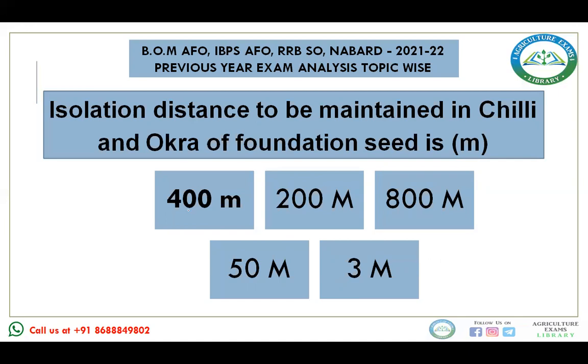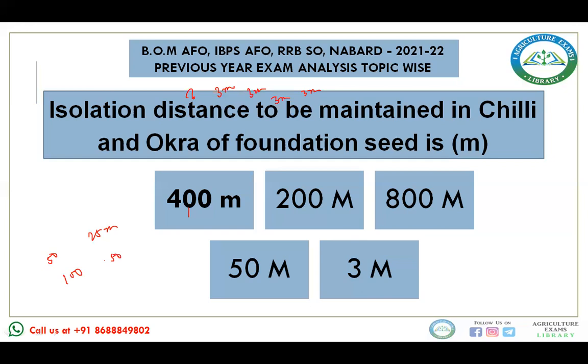Now, when you talk about wheat, the isolation distance for foundation seed is 3 meter, or for certified also 3 meter. Rice also 3 meter for foundation seed, and for certified also 3 meter. For lean seed, 50 for the foundation seed, 25 meter for the certified seed. For sesame, 100 for the foundation seed, 50 for the certified seed.